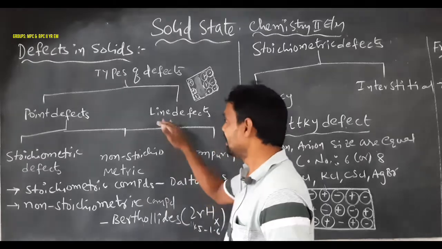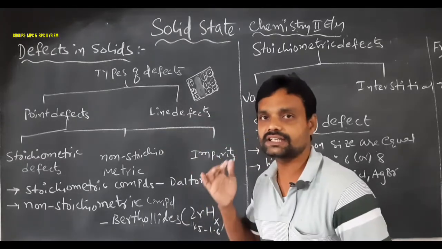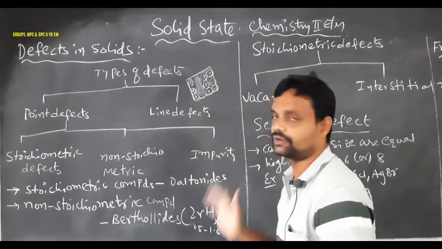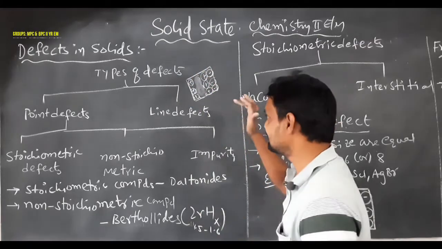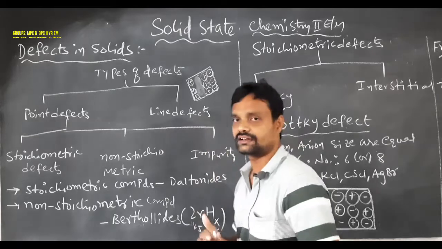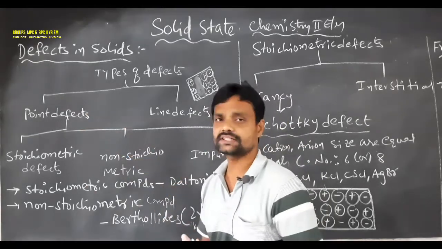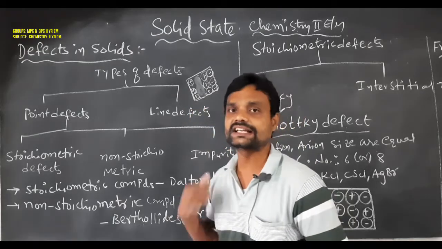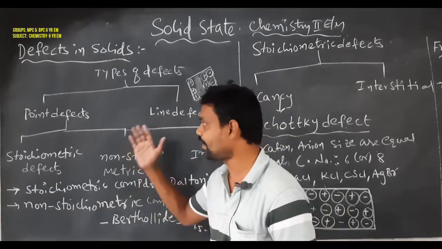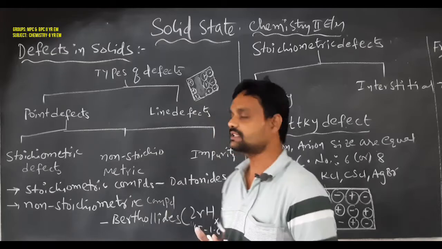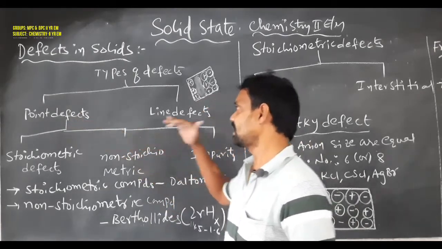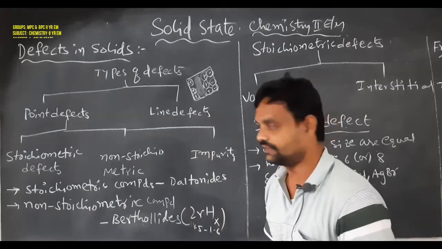Line defect means the missing of any one line, which may be a column or a row. Point defect means the missing of any one point from its regular site. So these are the two main types of defect: the point defect and the line defect.